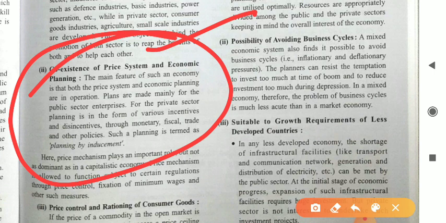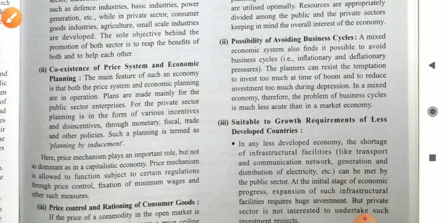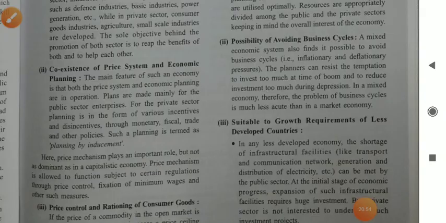The main feature of such an economy is that both the price system and economic planning are in operation. Plans are made mainly for the public sector enterprises. Be careful, for the public sector enterprises. For the private sector, planning is in the form of various incentives. For the government organizations and government companies we have to make plans. For the private sector we have incentive facilities, disinvestment facilities, and monetary, fiscal, trade and other policies. So this is the coexistence of price system and economic planning.